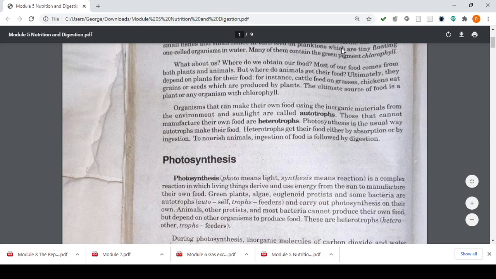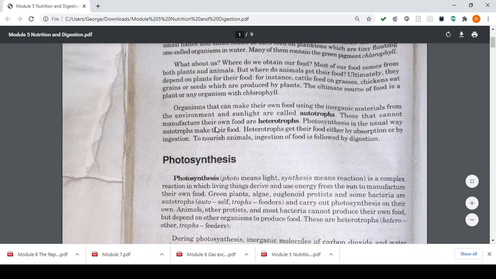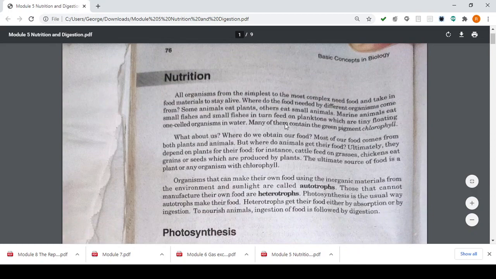Organisms that can make their own food using inorganic materials from the environment and sunlight are called autotrophs. Again, kids, they can make their own food or nutrients by themselves in order to sustain themselves. These are called autotrophs.